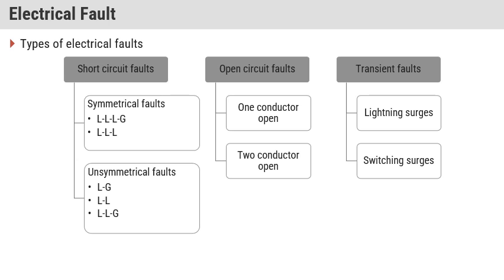The second type of fault is the open circuit fault, in which we have one conductor open and two conductor open types of fault. Then we have transient faults, in which we have lightning surges, which are a natural disaster, and second one is switching surges. Whenever we switch high rated equipment, at that time we observe switching surges, and they will create transient faults.